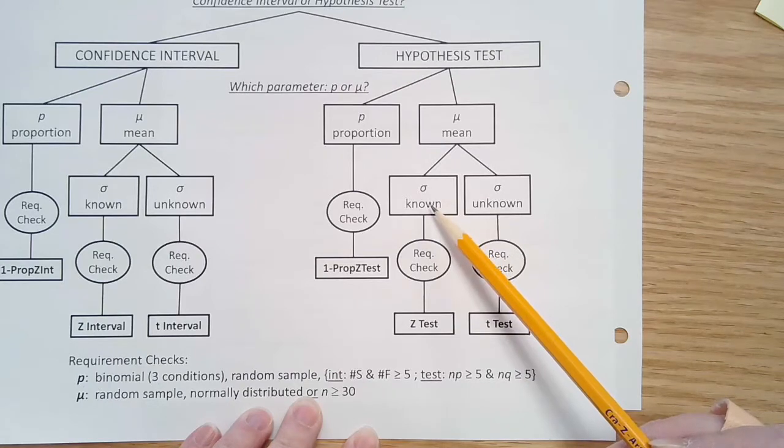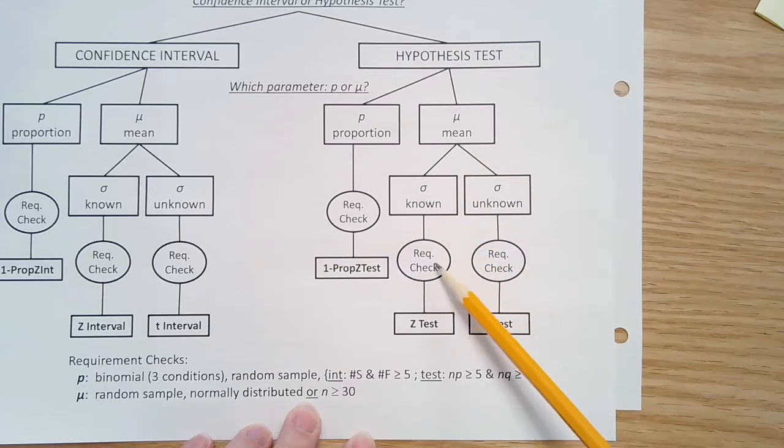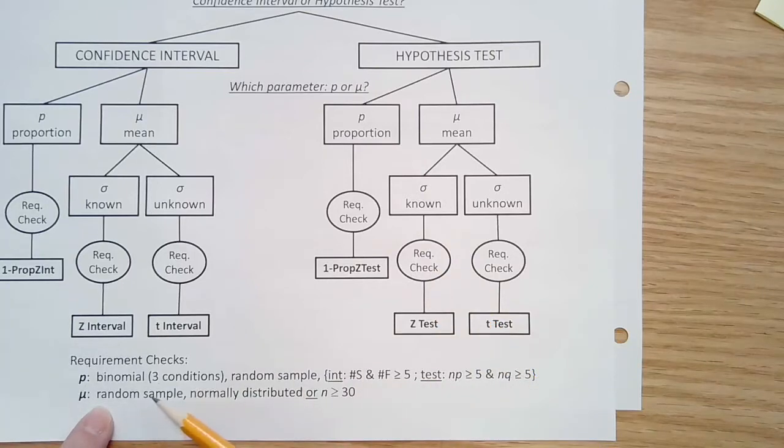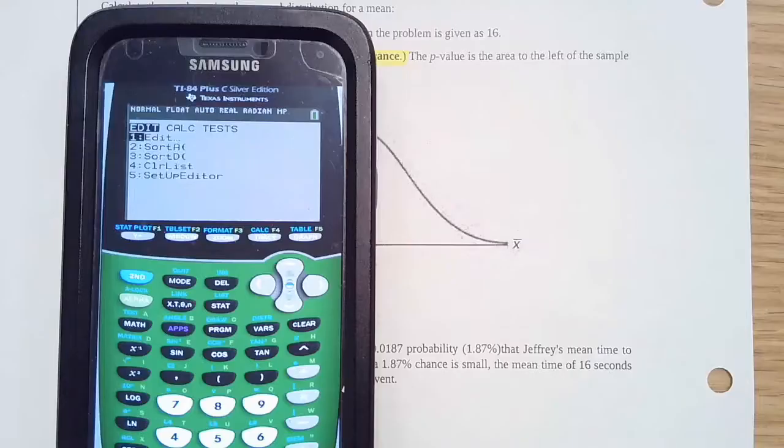And once we know that, then we need to go and do our required check. Okay. With this required check, down here on the bottom, you need to have the random sample and be normally distributed, or have the n be greater than or equal to 30. So on this one, we know that it's random sampled and normally distributed. It said that in the question. So that tells us we're going to use a z-test.